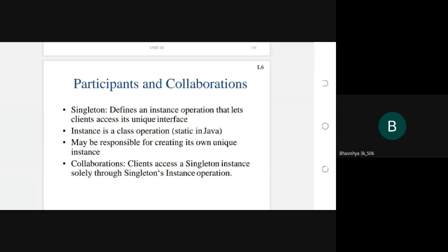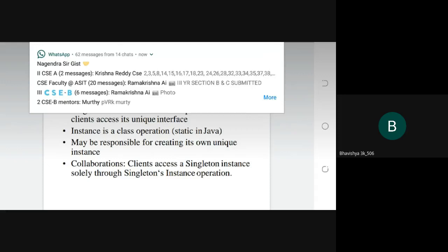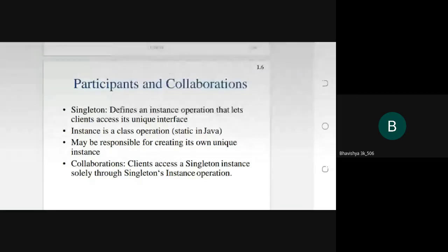So in this way the client and singleton instance should collaborate with each other. So this is the collaboration of the singleton design pattern.